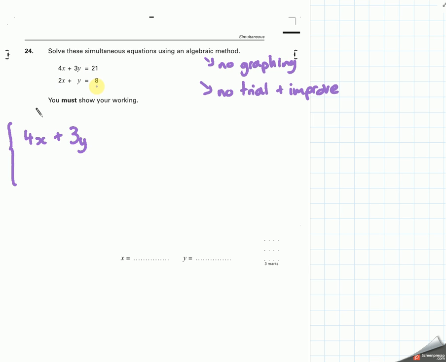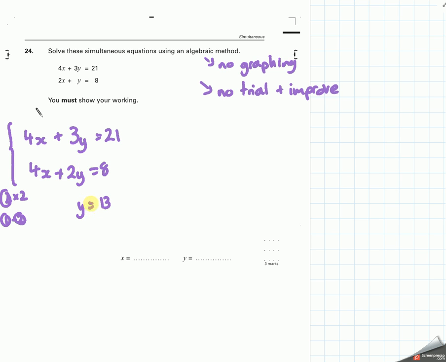If I multiply the second equation by 2, so I'm doing 2 times 2, in that case I will get 4x plus 2y equals 8. Subtract equation 2 from 1, and I get 0 x's, I get 1y, and that is equal to 13.